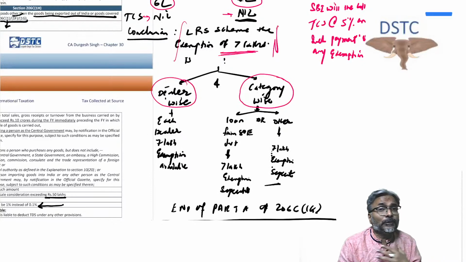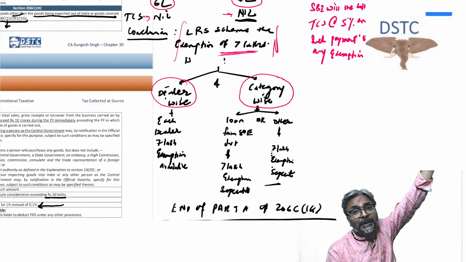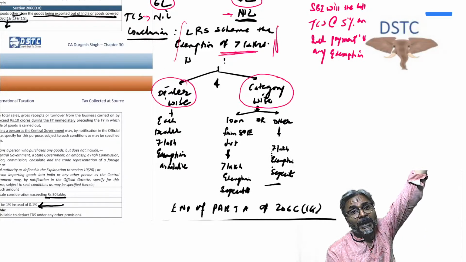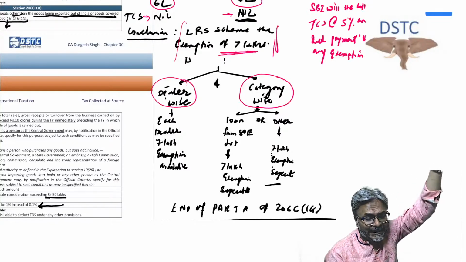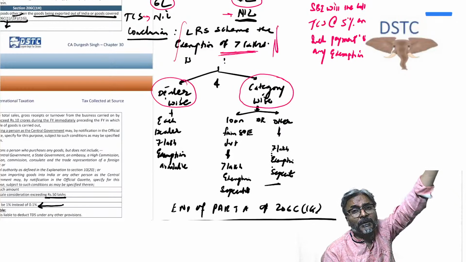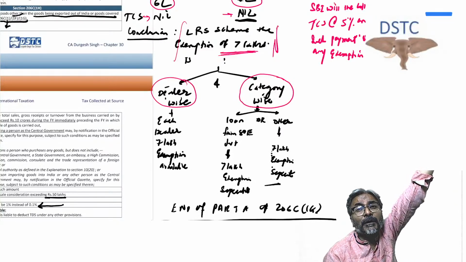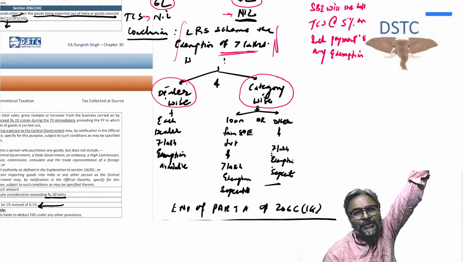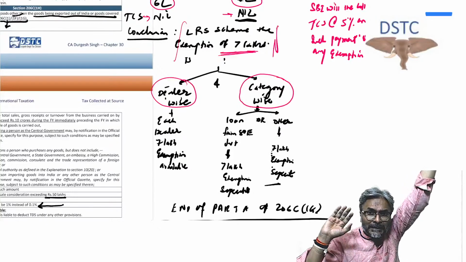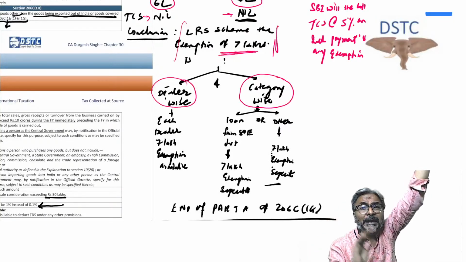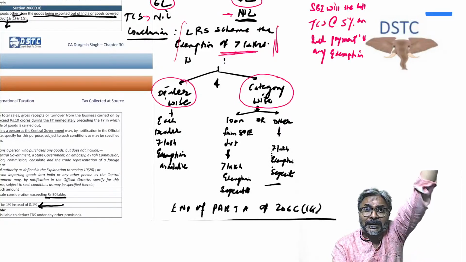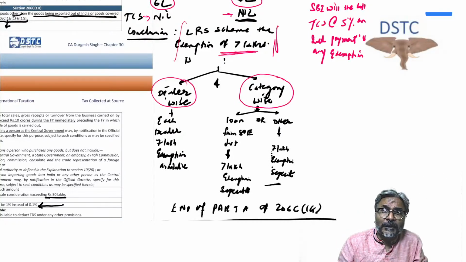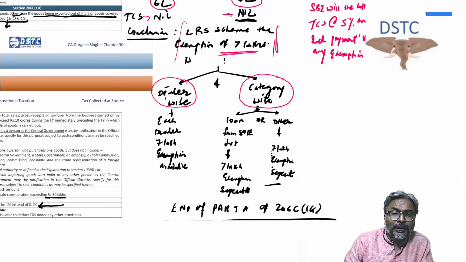Category wise means, supposing I am giving the LRS for education from SBI. SBI is an authorized financial institution, and the purpose of LRS is for education of my children abroad. And from the same SBI, I am remitting another 10 lakhs for the purpose of my parents who are also abroad.